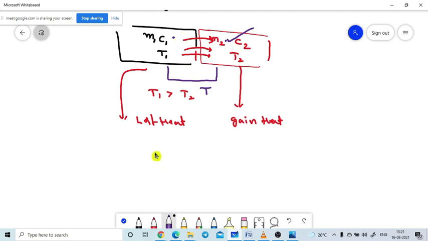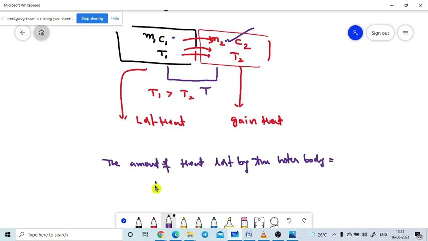That means the amount of heat lost by the hotter body is equal to the amount of heat gained by the colder body. Is it correct?